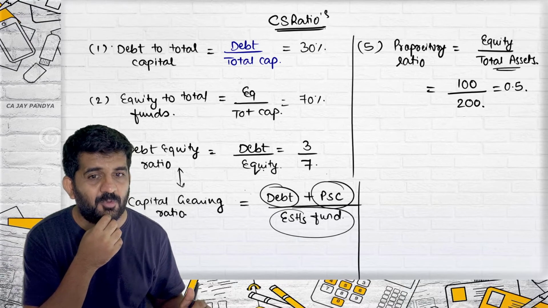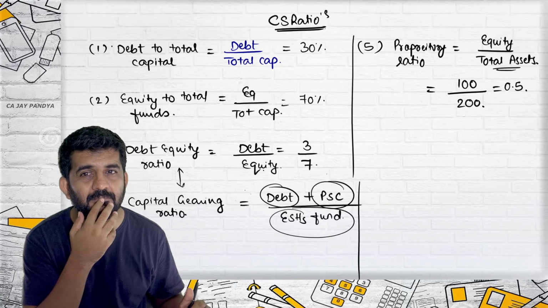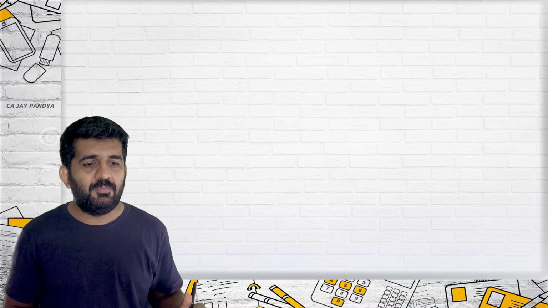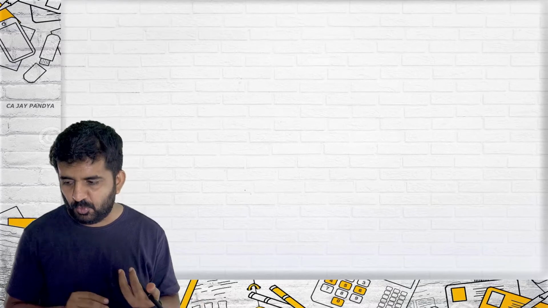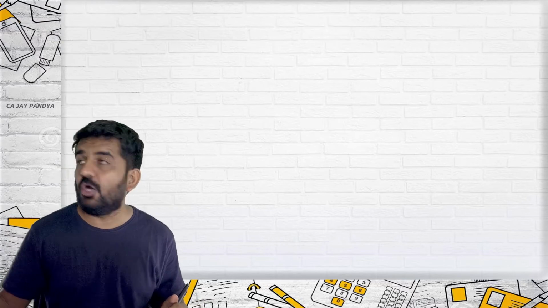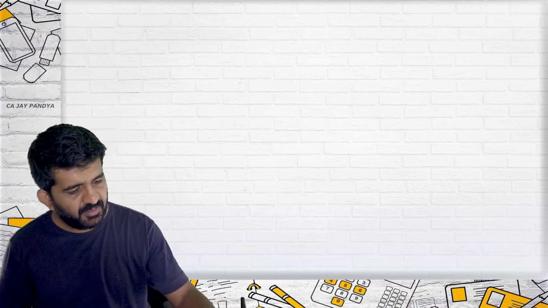Alright, what we are borrowing from? Equity. Okay. Alright, see, I tell you, this is a problem from a lower standard, that even after understanding how to prepare the balance sheet, you are not knowing something about the balance sheet.